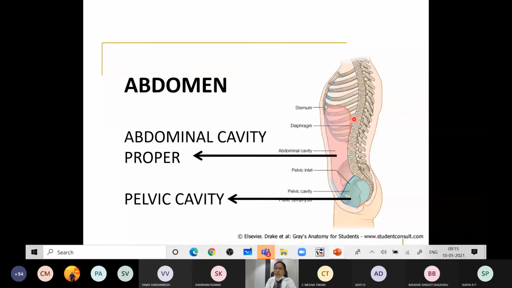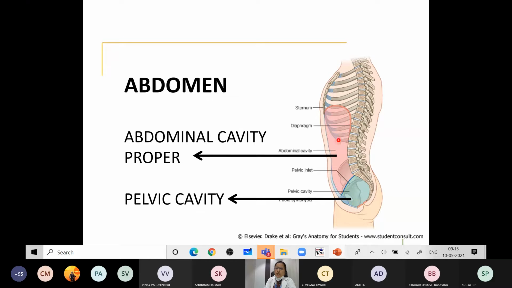Whereas the posterior wall is musculofascial too, where you have the vertebrae. Apart from that, the vessels and nerves are present along this posterior abdominal wall. So this is the posterior abdominal wall.